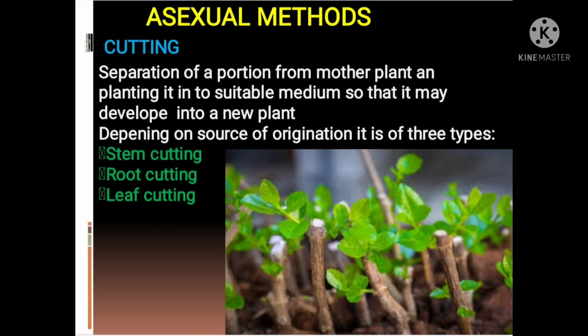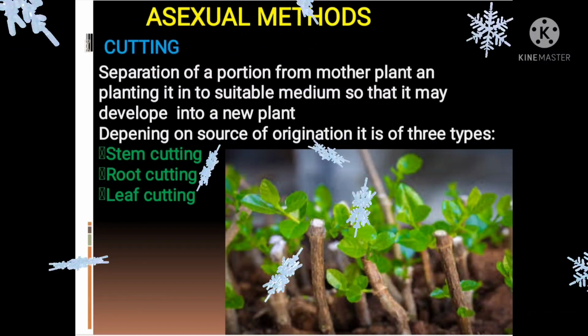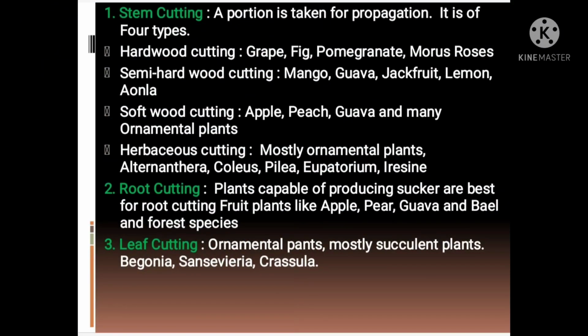Depending on source of origination, it is of three types: stem cutting, second is root cutting, third is leaf cutting. A portion of stem is taken for propagation. It is of four types: hardwood cutting, semi-hardwood cutting, softwood cutting and herbaceous cutting. Let us see first hardwood cutting.